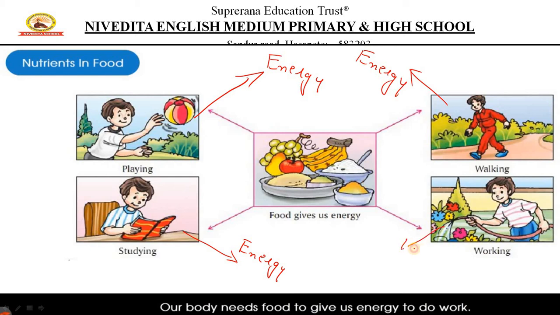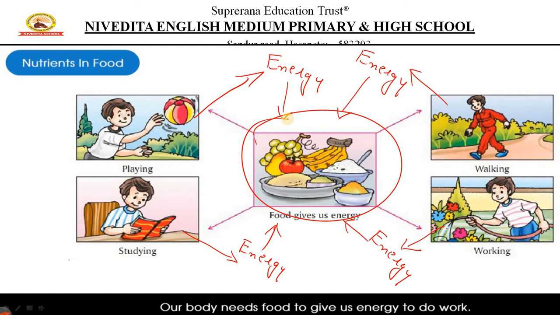And for working, here you can see a person putting water to plants, maintaining a good garden. There are different kinds of work. Your father goes to work, he may be going to an office, or doing business, or your mother might be doing business, going to work, or cooking at home, or your brother going somewhere. All these things also need energy. So where do we get all this energy? It comes from the food we eat, right? It all comes from the food that we eat.